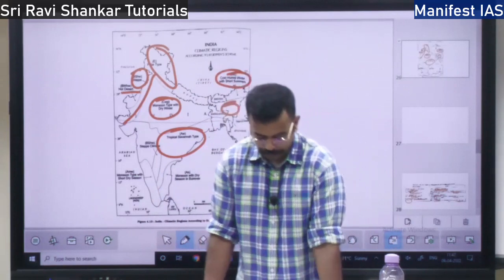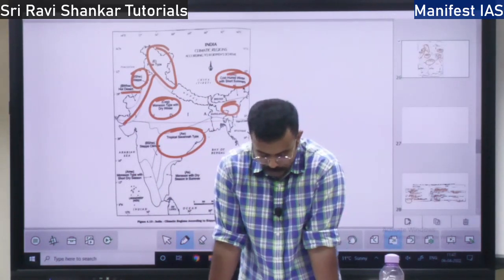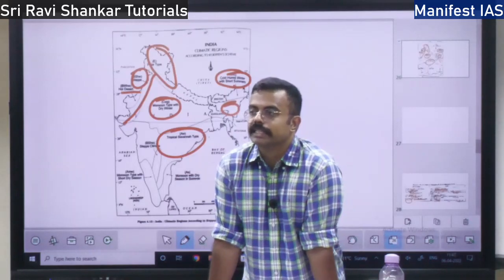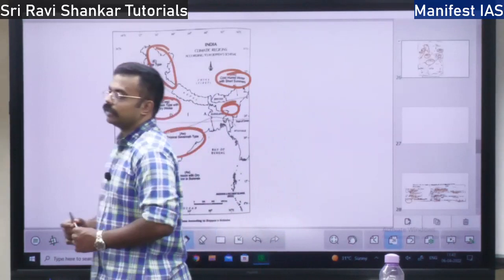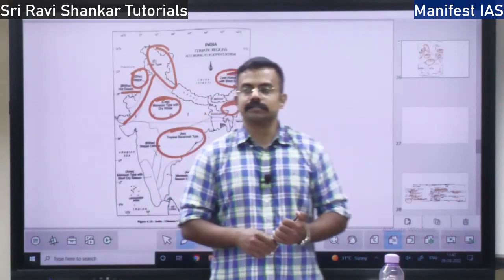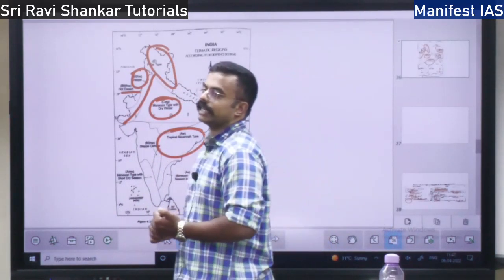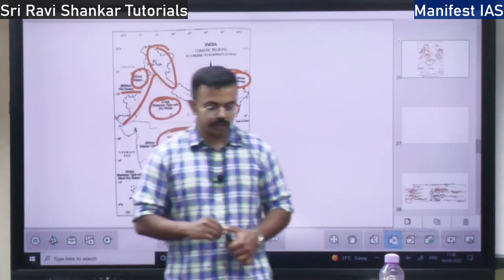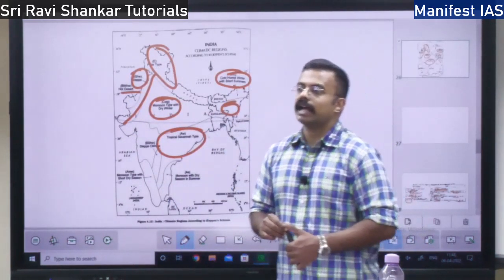Next, the last topic of this chapter is global warming. That is the change in climate. You will find a lot of greenhouse gases. What are the greenhouse gases? Carbon dioxide, methane, chlorofluorocarbons, because of which the temperature is increasing, right? Even the polar ice caps over the earth are melting.